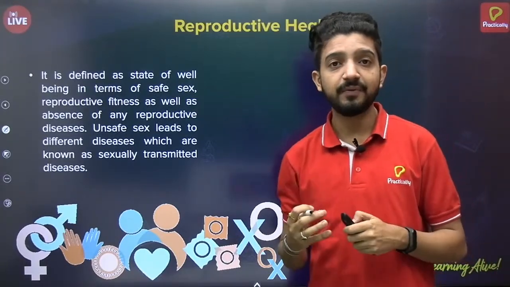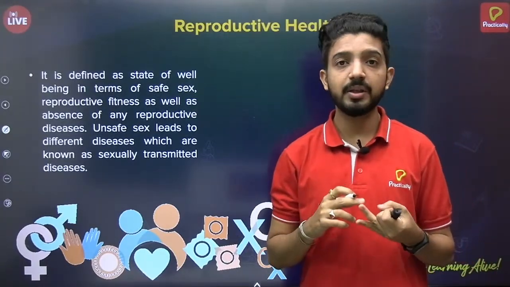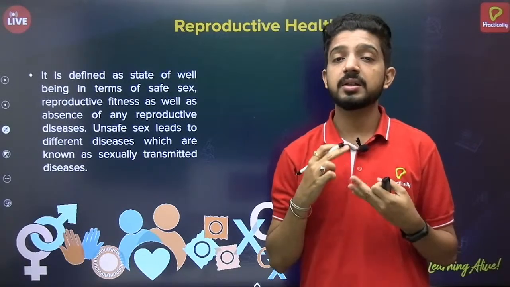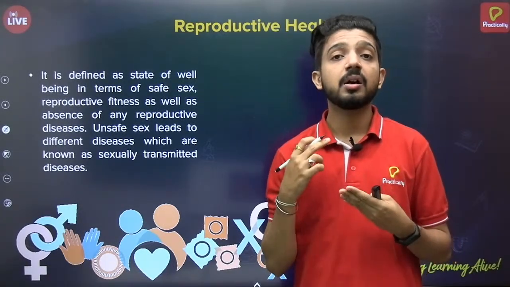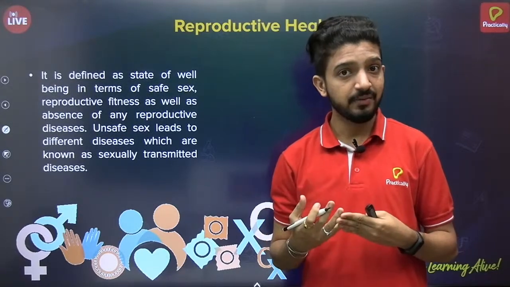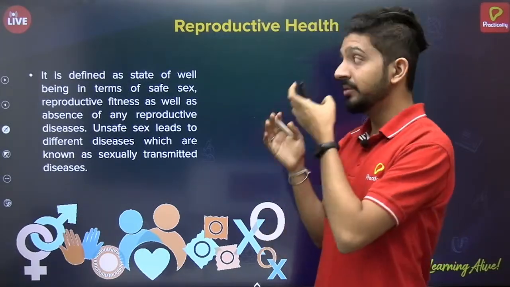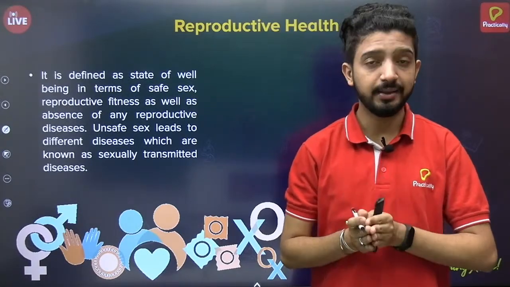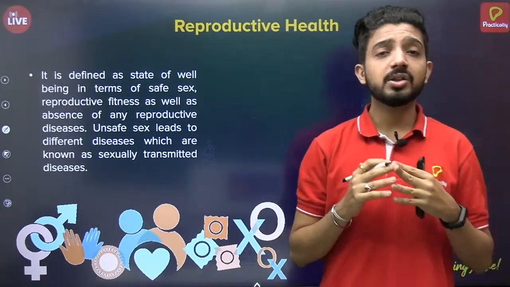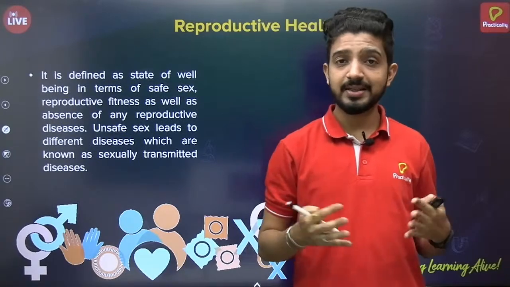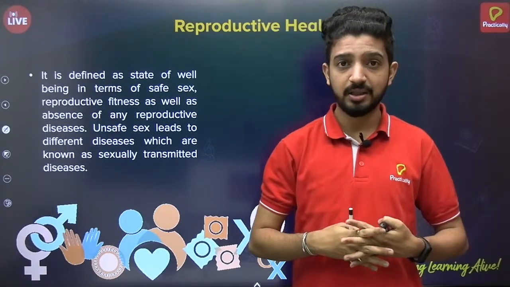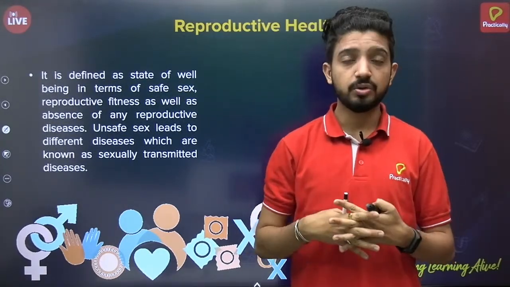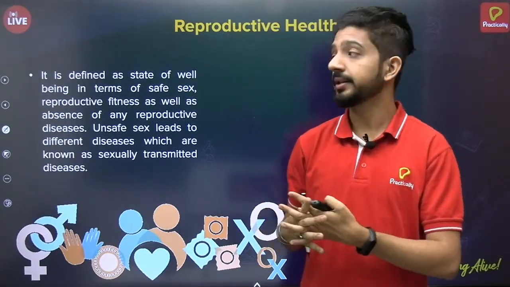So we have discussed the male and female reproductive organs. We have discussed how fertilization occurs, and how the embryo and the fetus are developed. Now this is something more practical in our day-to-day life which we need to know about: reproductive health. Since reproduction is a very important part of everyone's life, and there are a lot of things associated with it which we also need to know, we are going to discuss that in reproductive health.